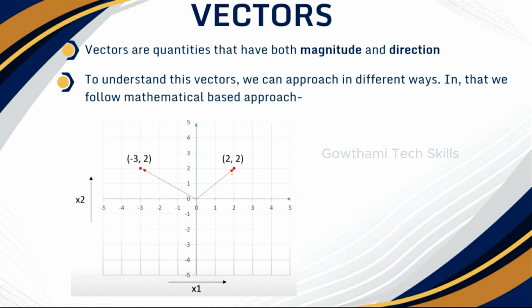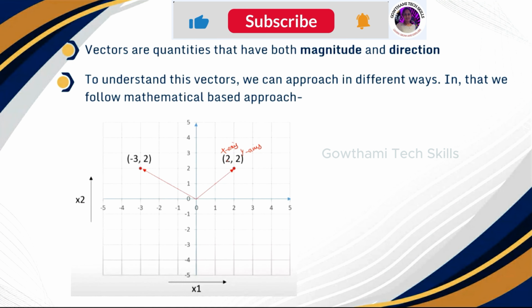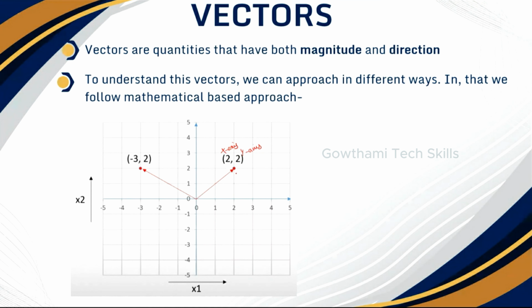This is the x-axis value and this is the y-axis value. So what is the x-axis value here? 2, and the y-axis value is 2. That's why I made a point here and drew the line from the origin. And this is vector 1.